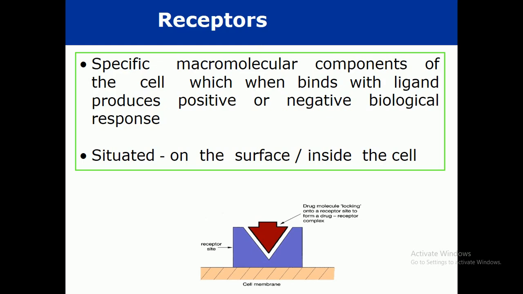So receptors are macromolecules, protein in nature, and components of the cell. When they bind with ligands, meaning drugs, they produce some positive or negative biological response. Now where are these receptors situated? These receptors are usually found on the surface or inside the cell. Look at here, this is the cell membrane.